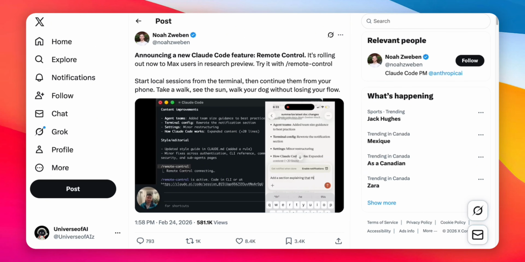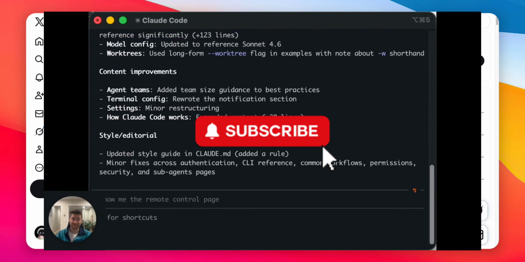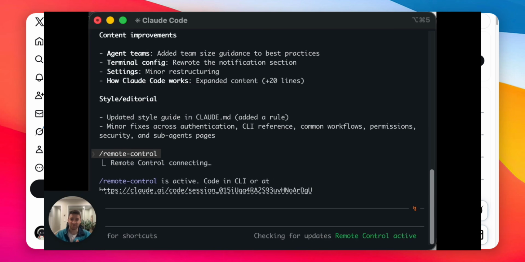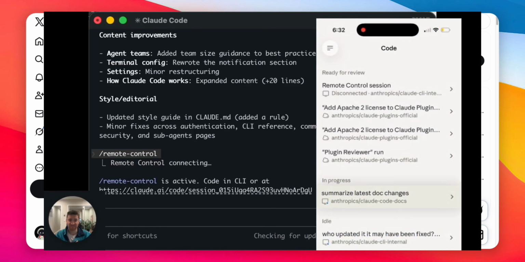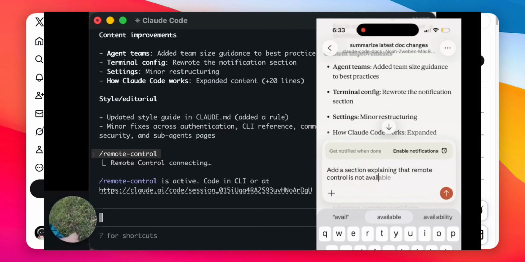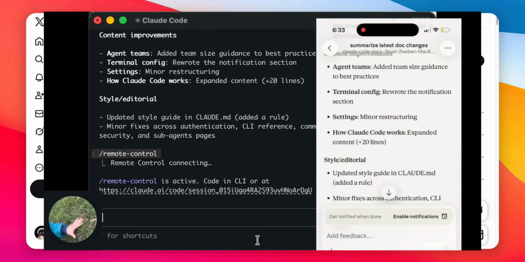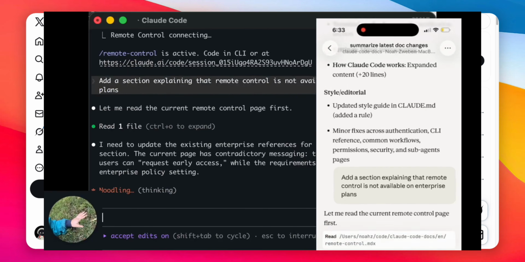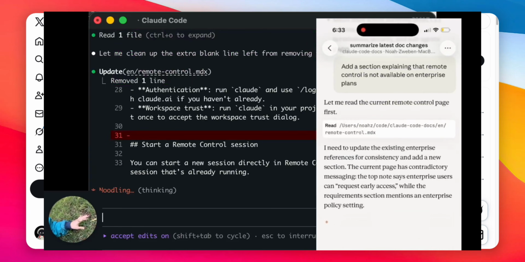Noah Zweben at Anthropic posted about a new ClaudeCode feature this afternoon called RemoteControl. It's in research preview for Max Plan users and is activated with the command /RemoteControl. The mechanic is straightforward. You start a ClaudeCode session in your terminal, you run /RemoteControl, and Claude generates a session URL. You can see it in the video, and you can open that session from your phone. The agent continues running, so you don't have to stay at your computer.